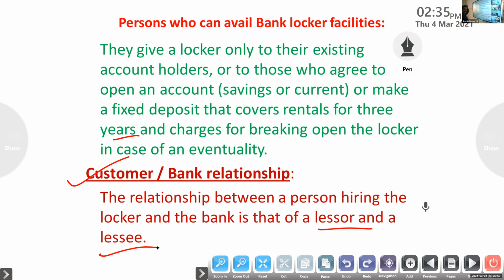In safe custody, the relationship is between bailor and bailee. Here it is lessor and lessee. The customer has to pay the annual rent, then after completing all the formalities, they will give the keys of the locker. Under this, they will also give a nomination facility. That is the customer bank relationship, lessor and lessee.